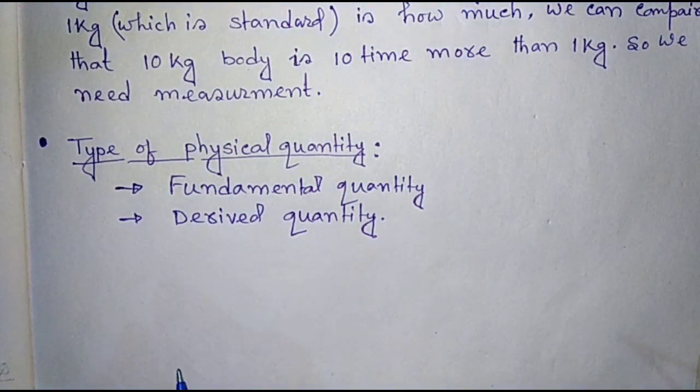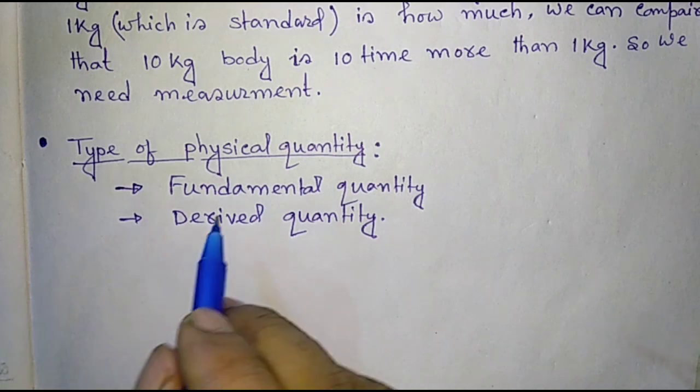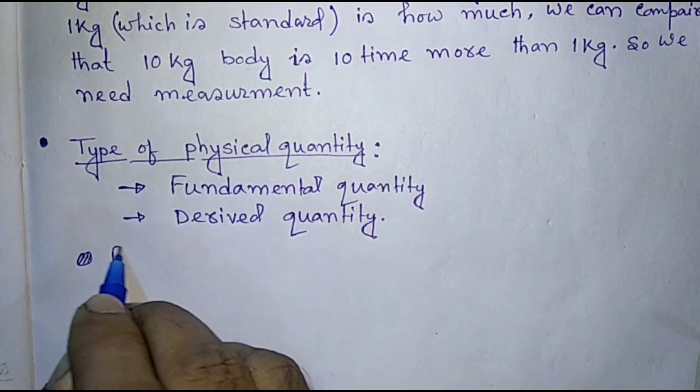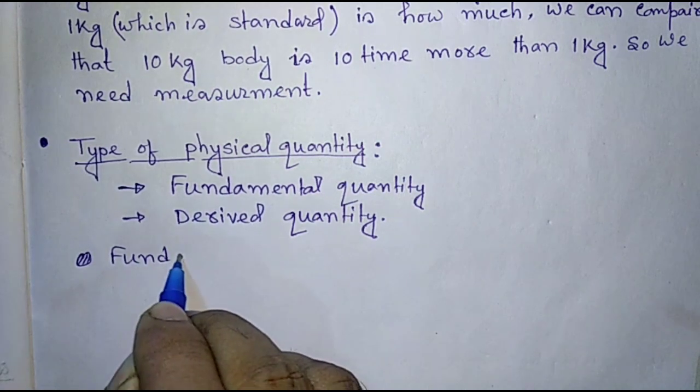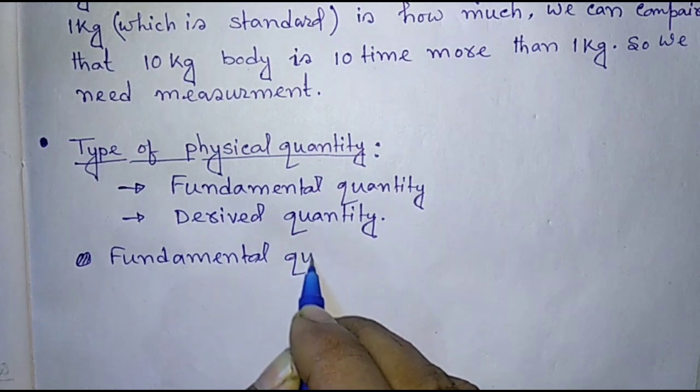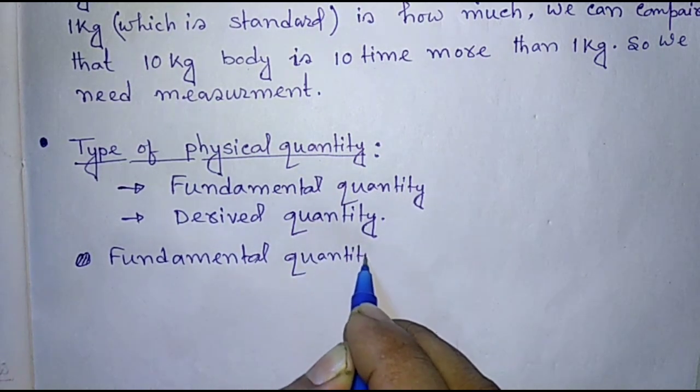Now we are going to discuss fundamental quantity.